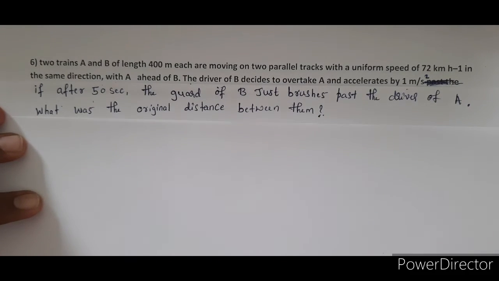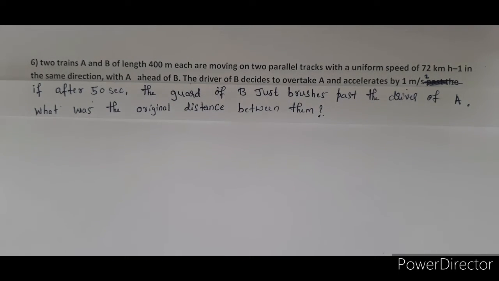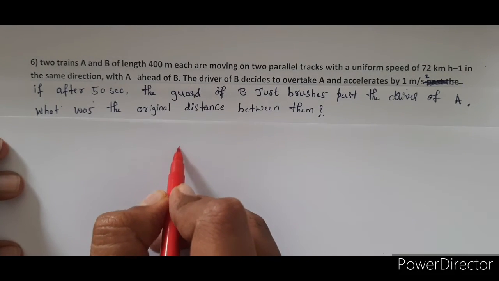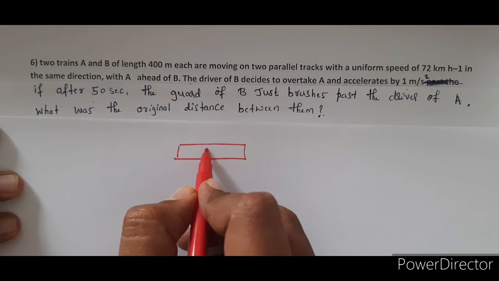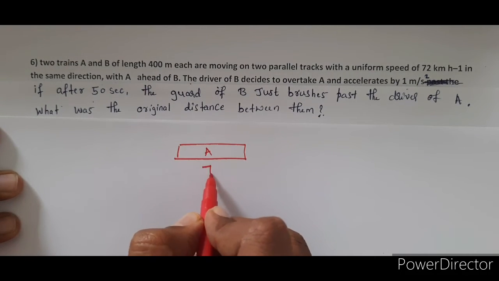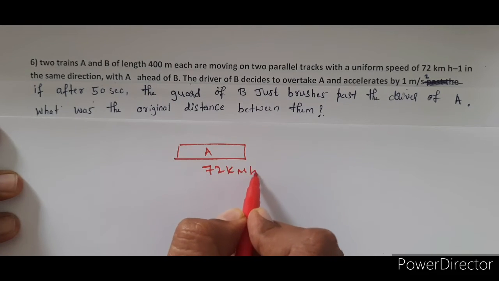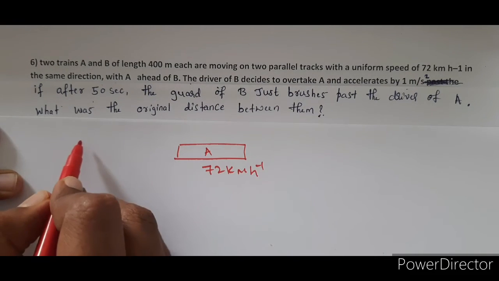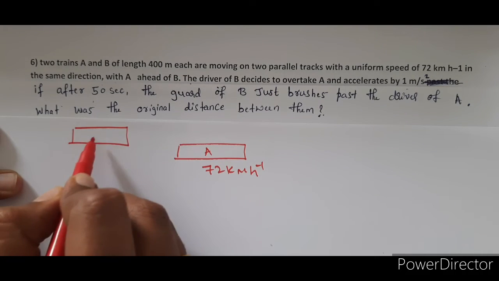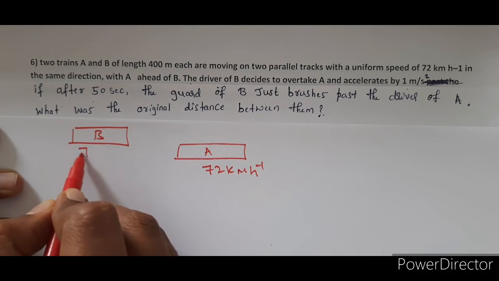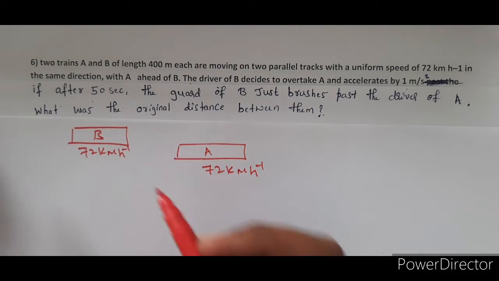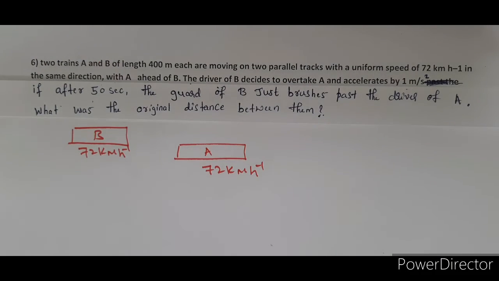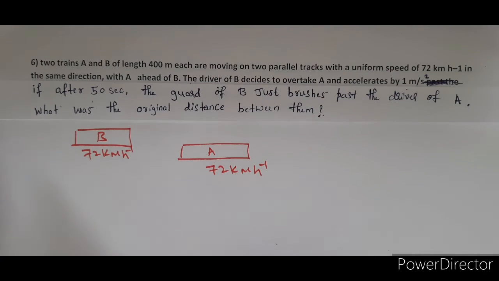Consider this is train A. It is moving with a speed of 72 kilometer per hour, and this is train B. Both are moving on parallel tracks, right? It is also moving with the same speed, that is 72 kilometer per hour, and the length of each train is 400 meter.